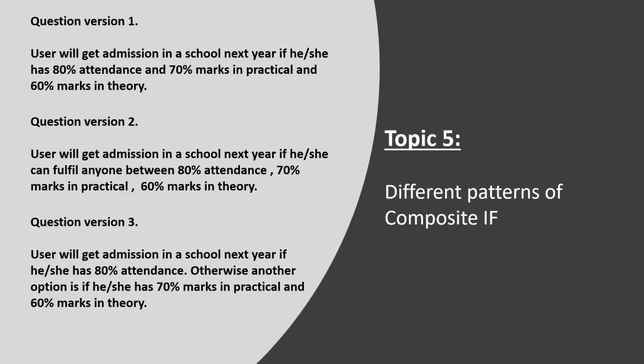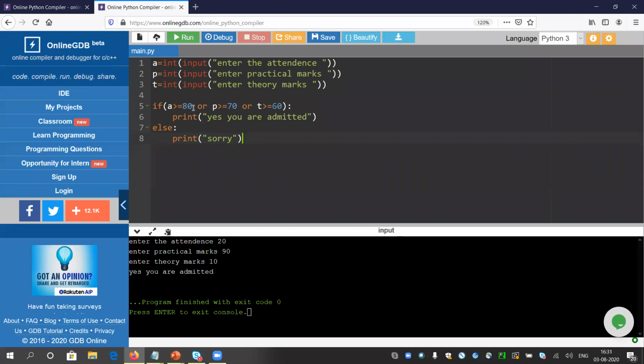Now there is another school. They are saying either he or she has 80% attendance. Otherwise, they are giving a second option that you should have 70% marks in practical and 60% in theory. So this combo should be available. Means 70% and 60%, you need both, or 80% attendance only. So anyone you have to give. So what should I write? A is 80, that one condition itself is enough. Otherwise, P 70 and T 60, both. So either this combination or this one alone, then you will be admitted.